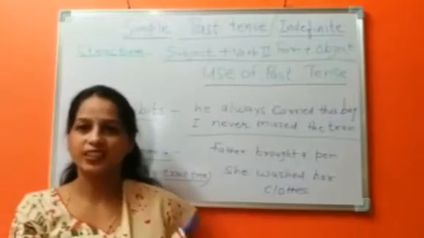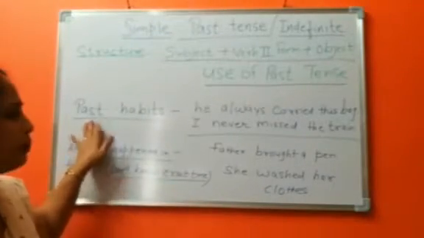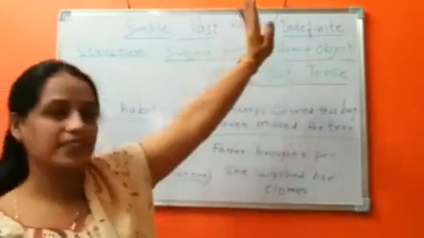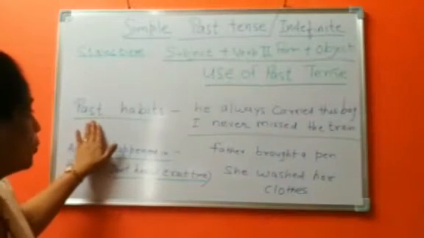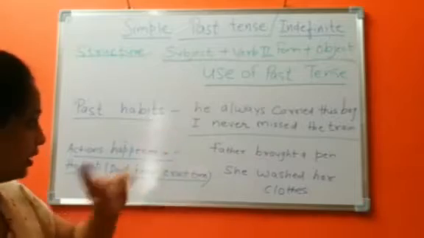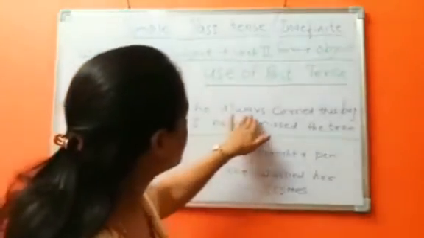And the third situation is when we want to talk about past habits, we use simple past tense or past indefinite tense. Let's see the example. He always carried this bag.